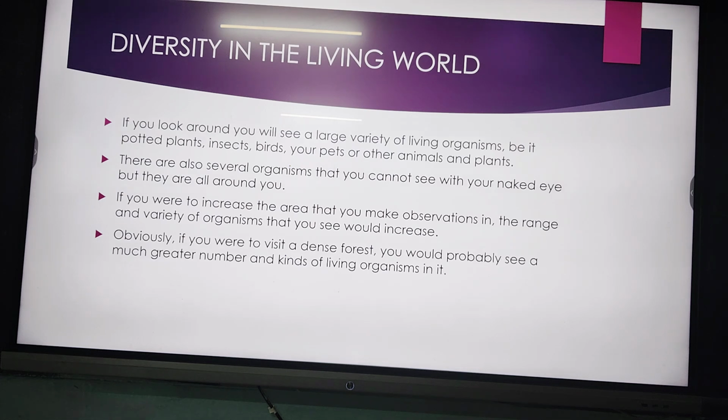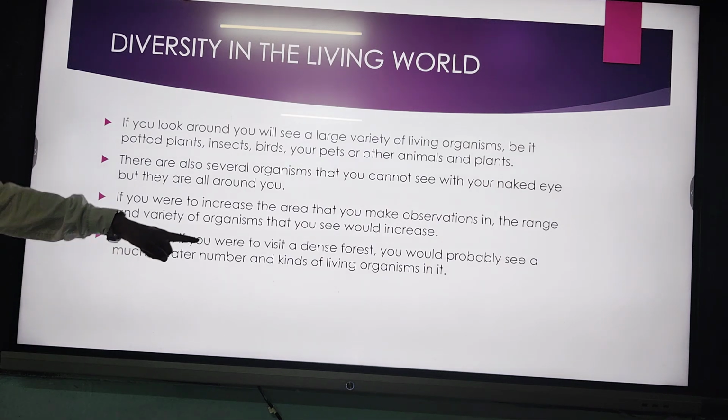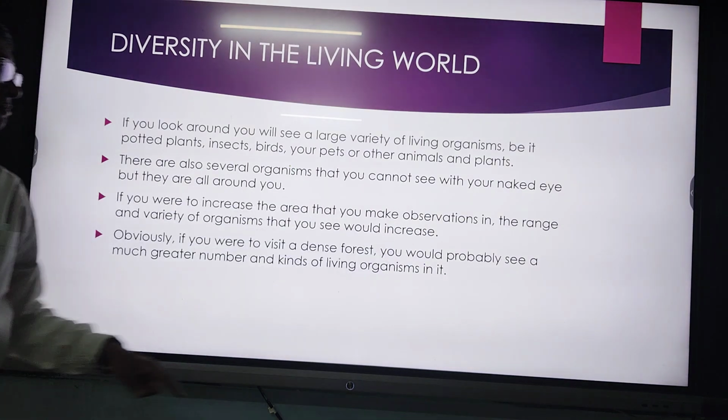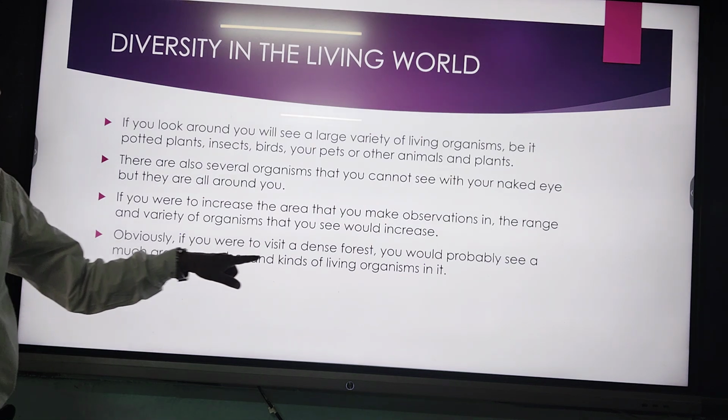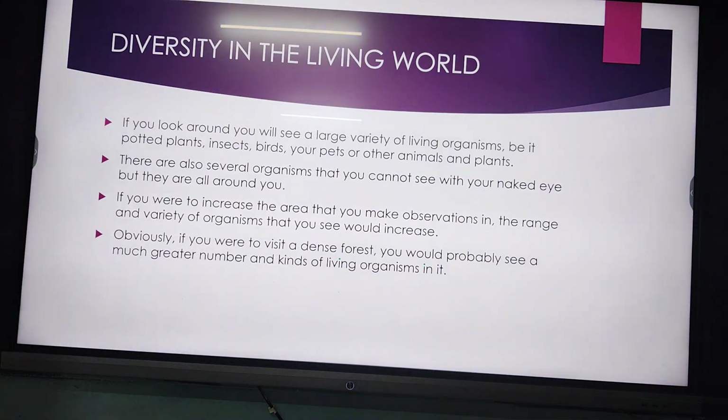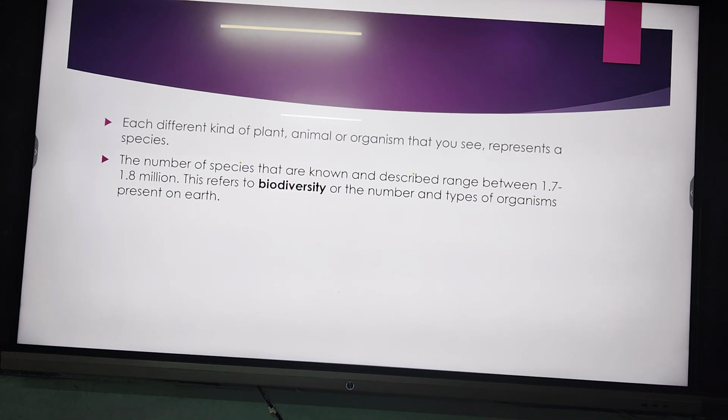In a forested area you may see a large number of animals as well as plants. So obviously, if you were to visit a dense forest, you would see a much greater number and kinds of living organisms in it. So this point is saying this. Let us move to the next point.